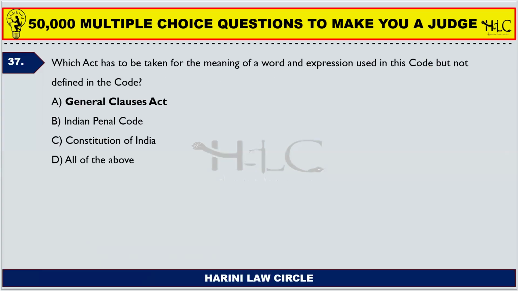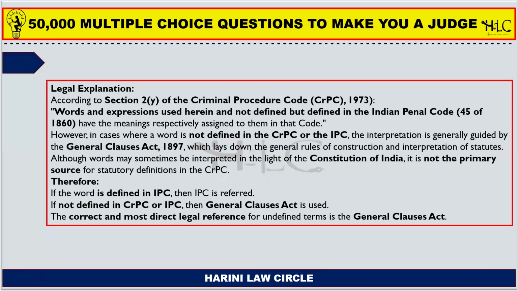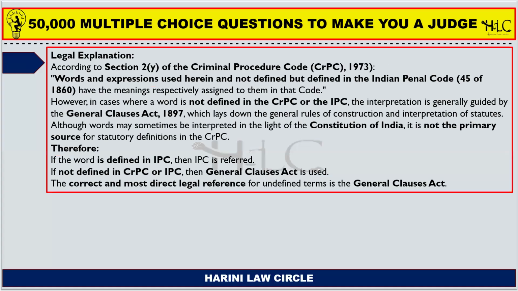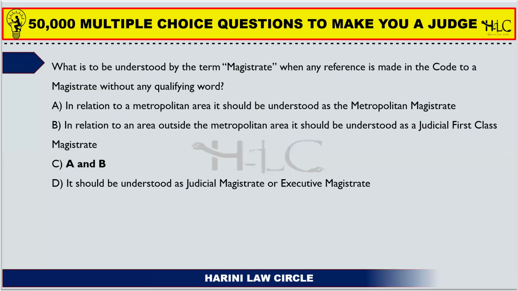Next. Which Act has to be taken for the meaning of a word and expression used in the Code but not defined in the Code? So in case a word or expression is not defined in the Code of Criminal Procedure, then the definition in the General Clauses Act can be taken as the definition. So that is what this question says. Nothing to elaborate. If you need to understand the sections and other points with respect to this question, just pause here and read it completely.